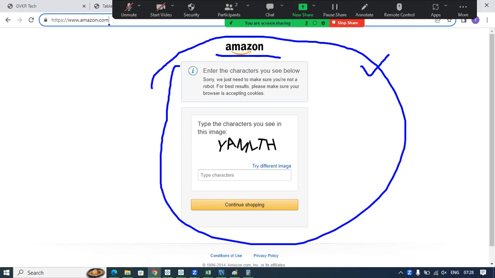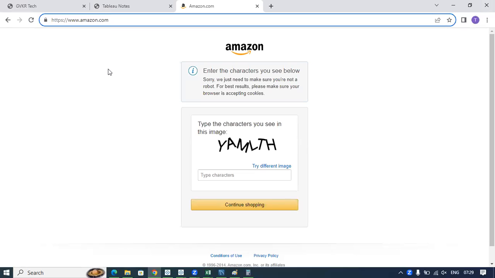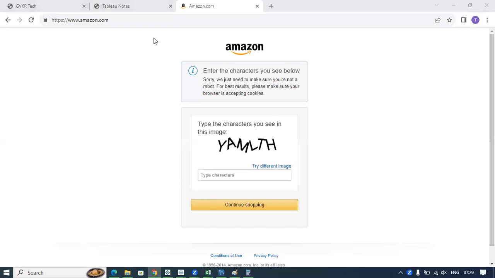Similar to this server, we also have what are called Tableau servers. So Tableau servers also can be accessed from anywhere in the world. So users can log into those Tableau servers and they can access the workbooks or dashboards.